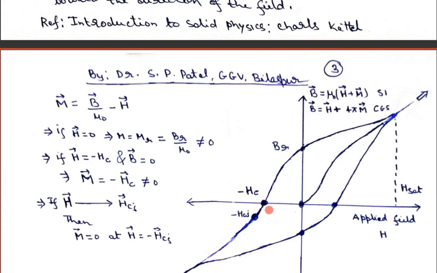But still at this point, as I have seen by this mathematical formulation, we still get some magnetization. So in order to completely demagnetize the material, we have to again increase the magnetic field in the third quadrant. This demagnetization will occur when the value of the external magnetic field is equal to the intrinsic coercivity of the material. If H becomes equal to HCI, then M becomes equal to 0. Meaning at H equal to minus HCI, the magnetization becomes 0 in the BH curve.